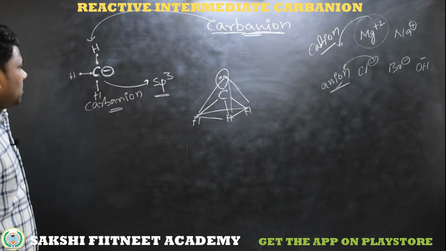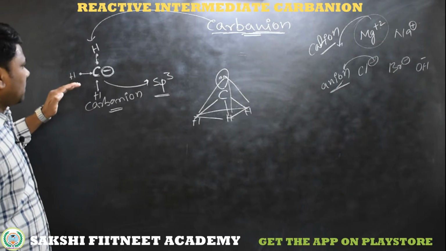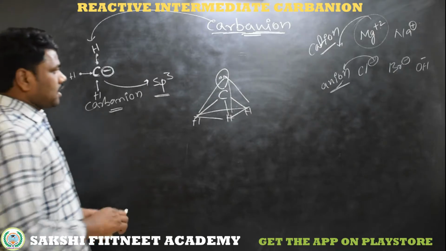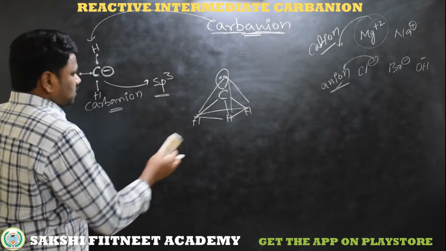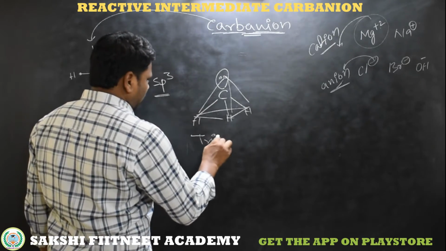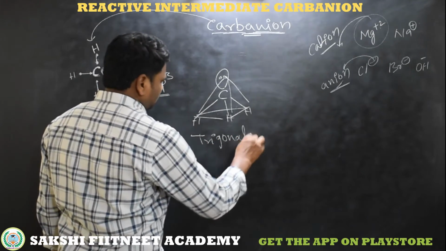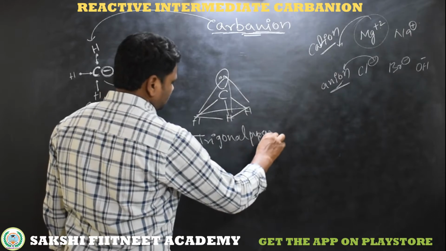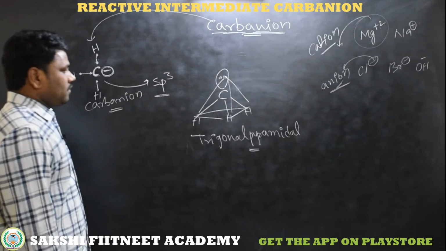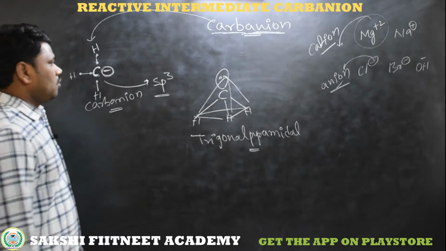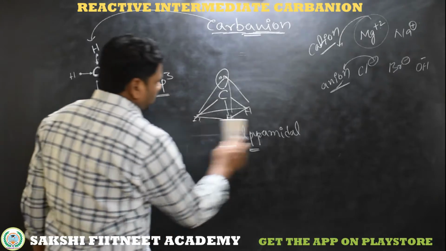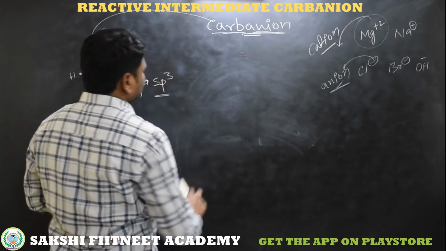Now we'll take an example of how we can get a carbanion. I am removing this geometry; it's a trigonal pyramidal geometry with 3 bond pairs and 1 lone pair, which we represent as a negative charge. How will we get a carbanion?